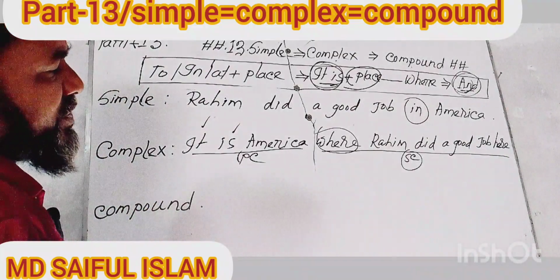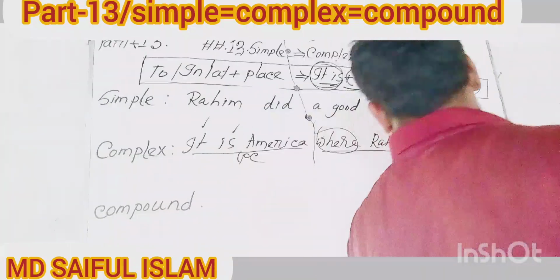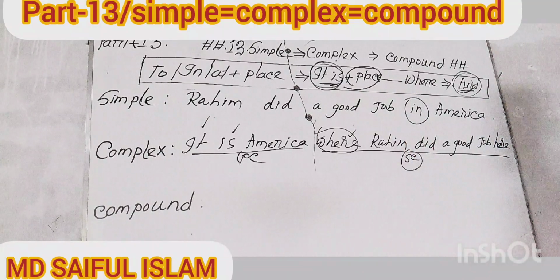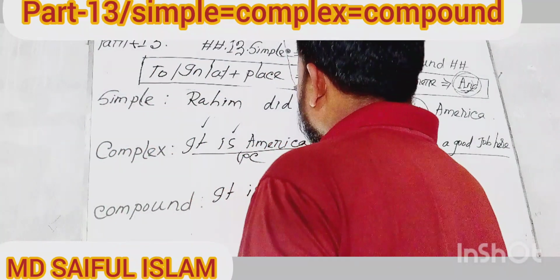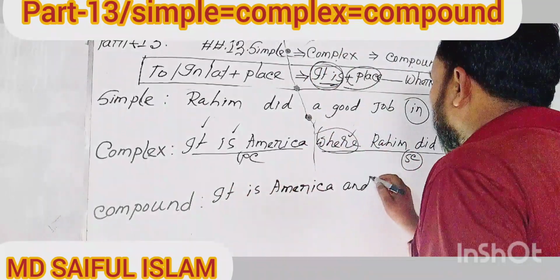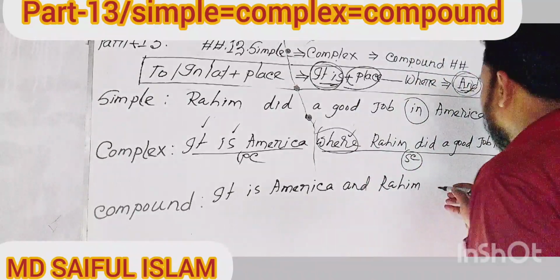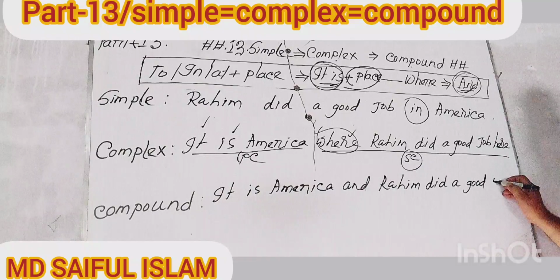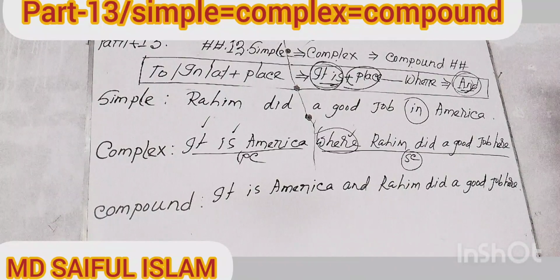Now try to change the statement into a compound sentence, my dear learners. At the time of changing this statement into a compound sentence, you'll have to use "and" instead of "where". That's enough. So, my dear learners, start writing. America, I will use "and" instead of "where". Next, Rohim did a good job. Hope that you understood clearly, my dear learners.